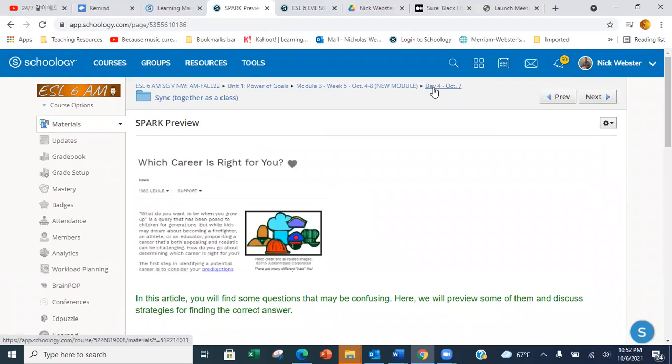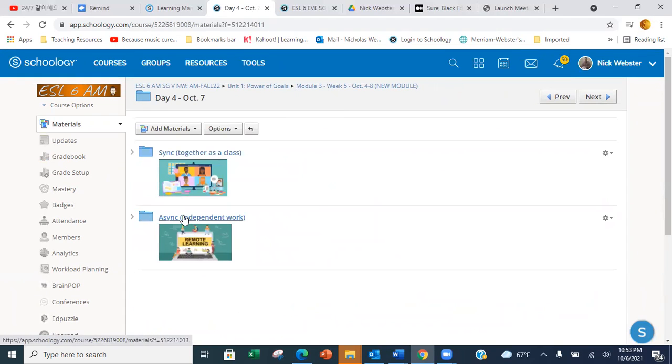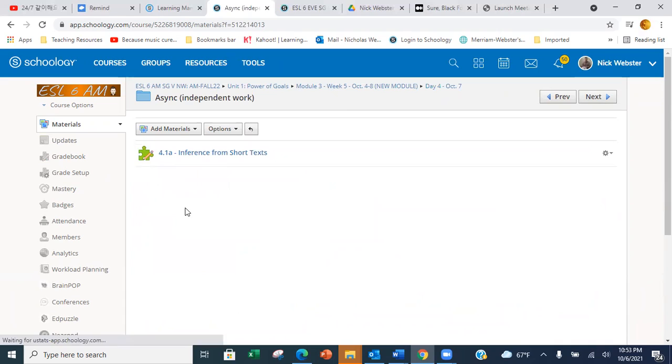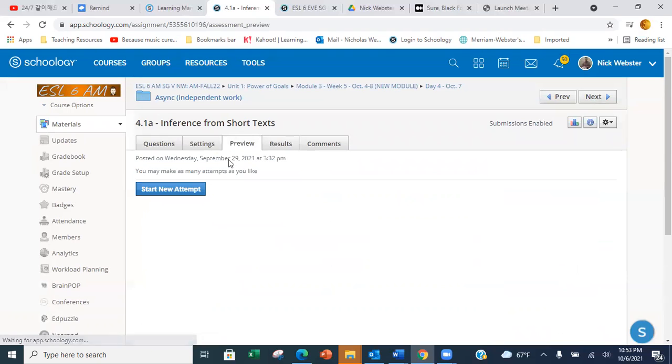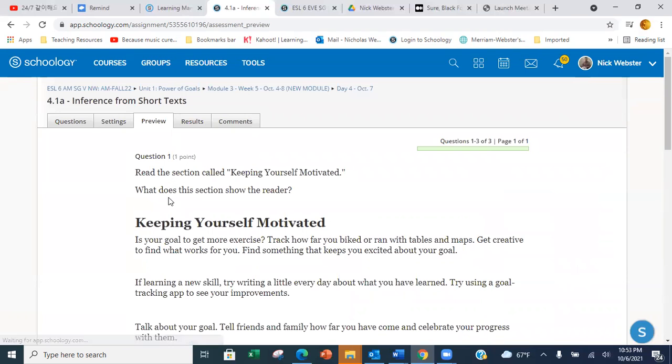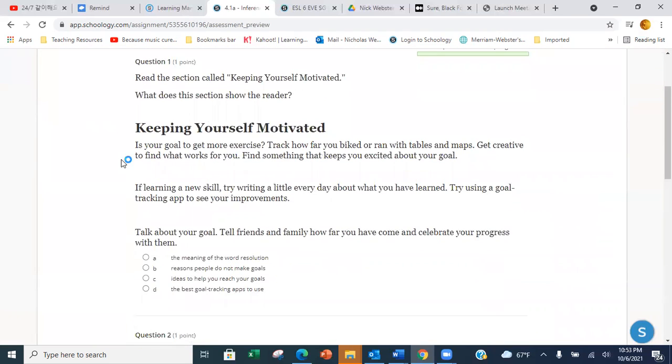Let's look at the async. Okay, here's the async folder. Okay, it is an online quiz about inference from short texts. So let's do a preview. Start new attempt. Okay, so here's a short text, and you want to